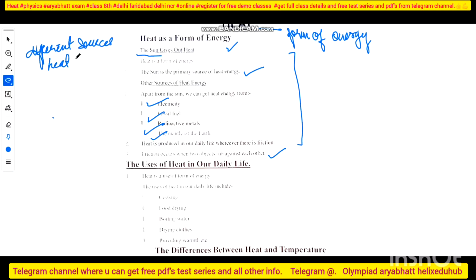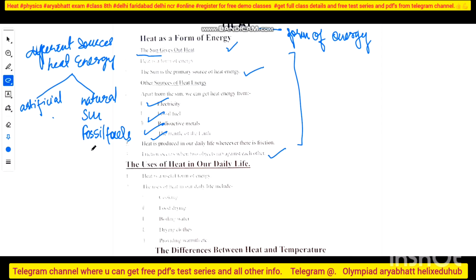What will be the sources of heat energy? It may be artificial, it may be natural. In natural, it will be the sun, fossil fuels, then the earth's metals, the mantle of the earth, and radioactive materials. Now, what are the artificial ones?